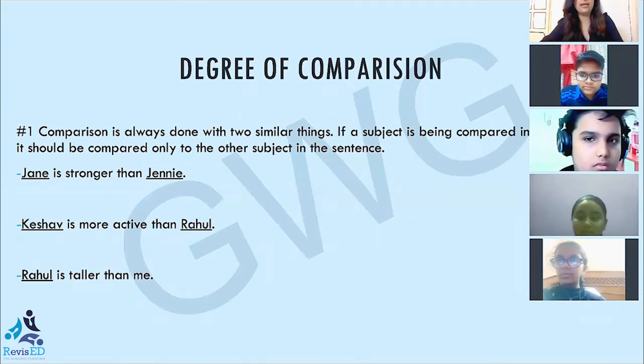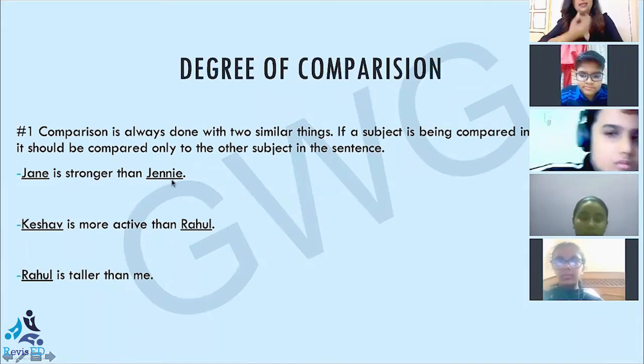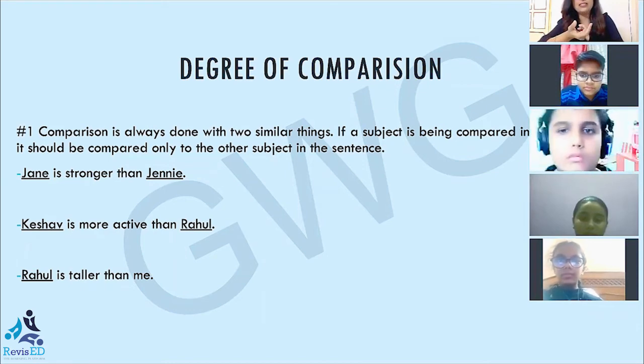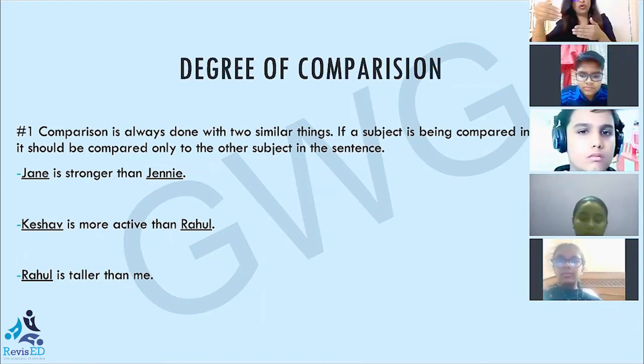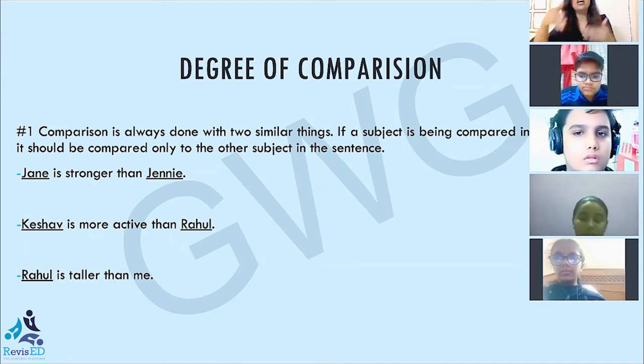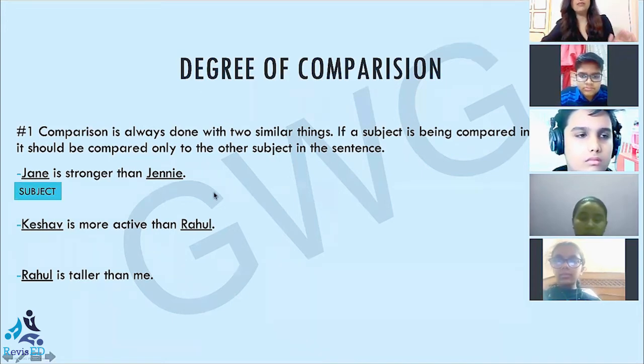Now, here, concentrate on the first example. Jane is stronger than Jenny. Now, what does this sentence mean? This sentence means that Jane is strong, Jenny is strong. The only fact is Jane is stronger than Jenny. They both are strong, but Jane is stronger than Jenny. So here I'm comparing one subject, that is Jane, with another subject, that is Jenny. So this sentence is absolutely right.